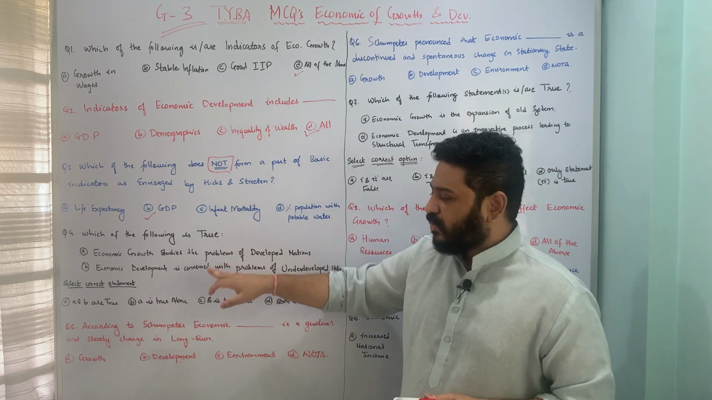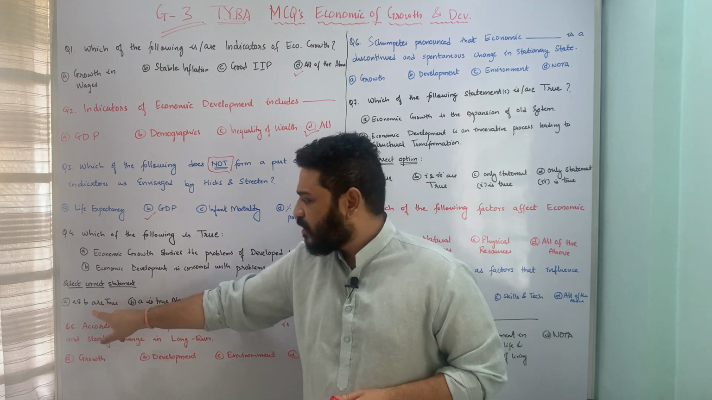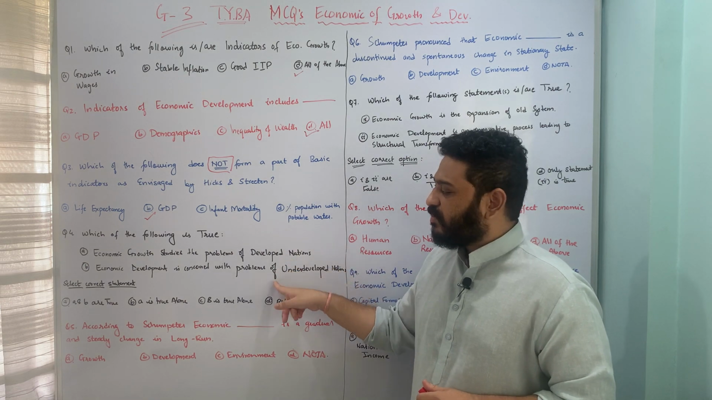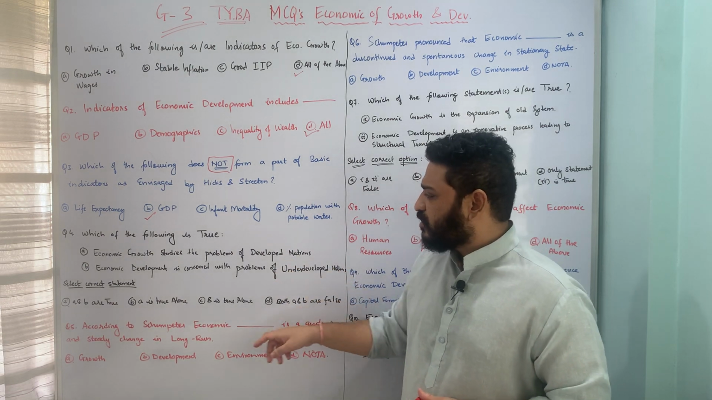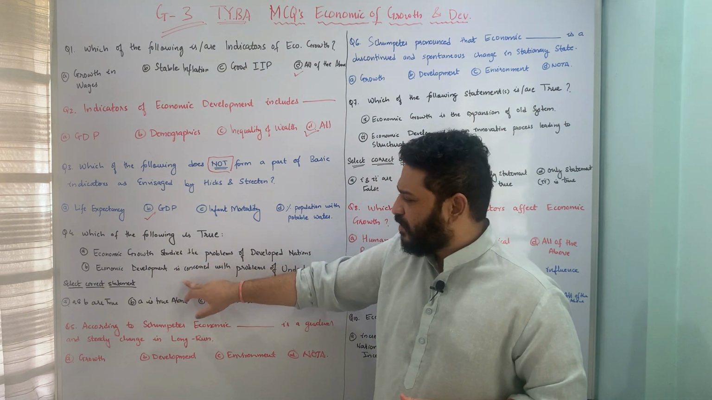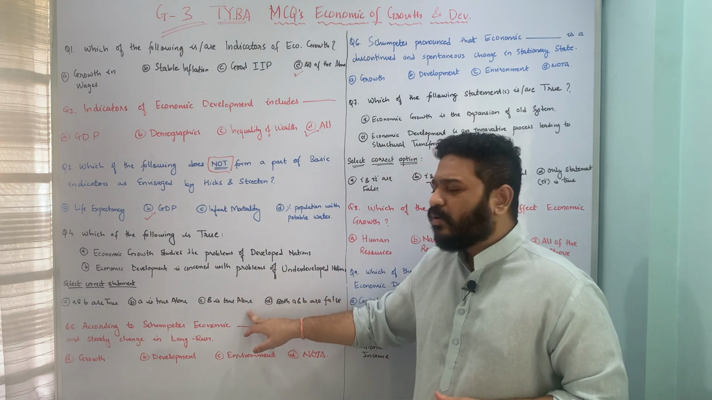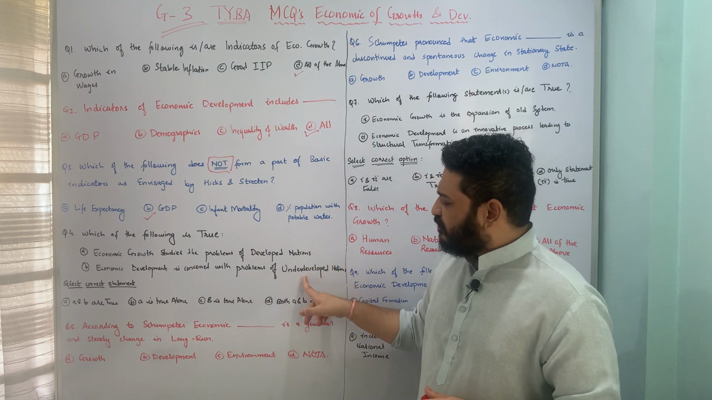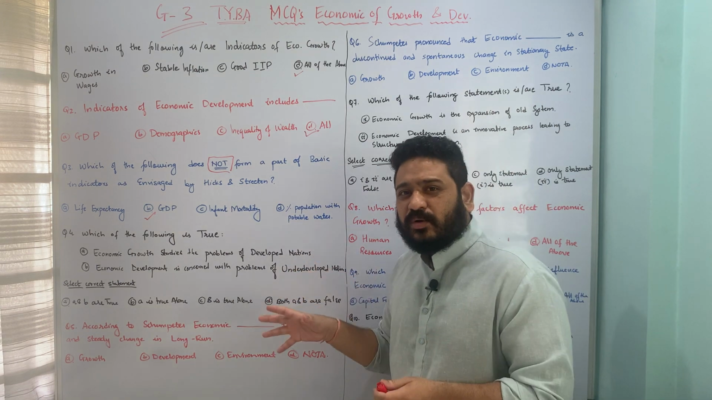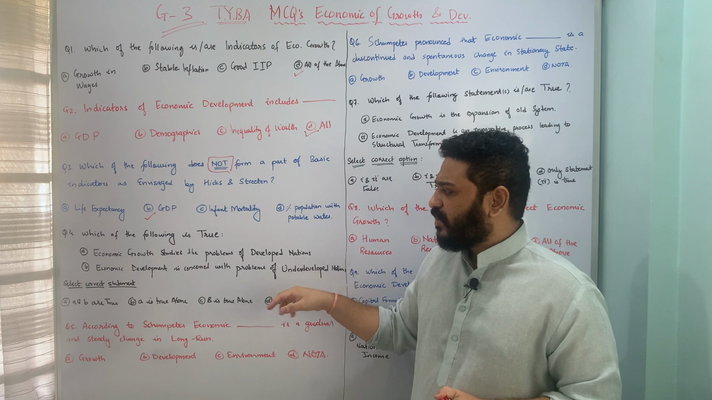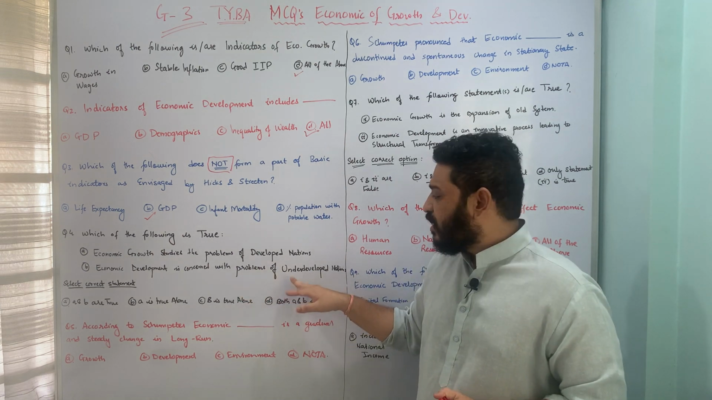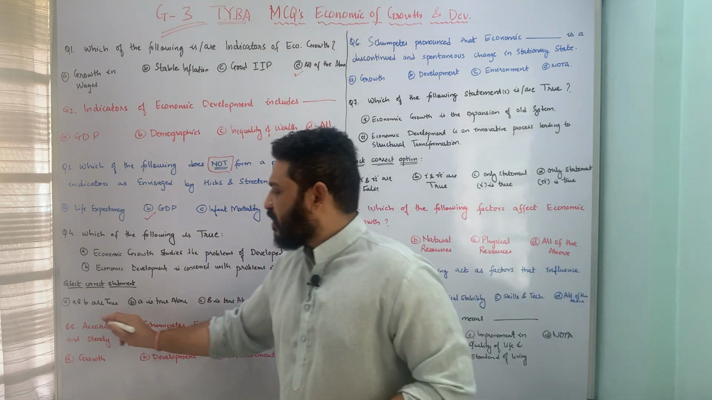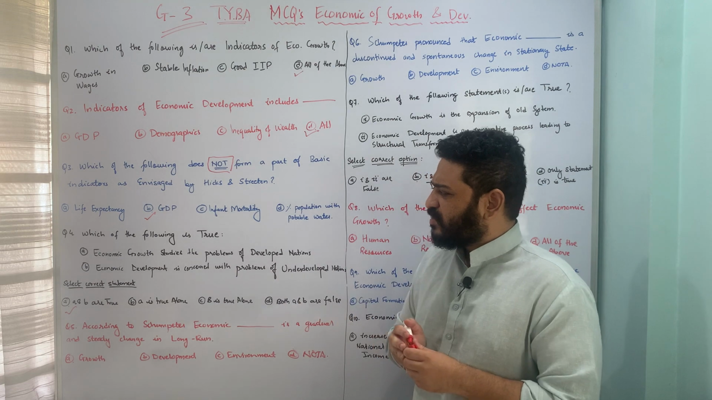Which is true is the question, and the underlying options are A, A and B are true, that means economic growth studies the problems of developed nations, and economic development is concerned with the problems of underdeveloped nations. B, A is true alone, B is false. C, B is true alone and A is false. D, both A and B are false. Here both of these statements are correct. Economic growth studies the problems of developed nations, whereas economic development is concerned with the problems of underdeveloped economies or nations, and hence option A, both A and B are true, is the correct answer to this particular question. I hope the question is pretty much clear.